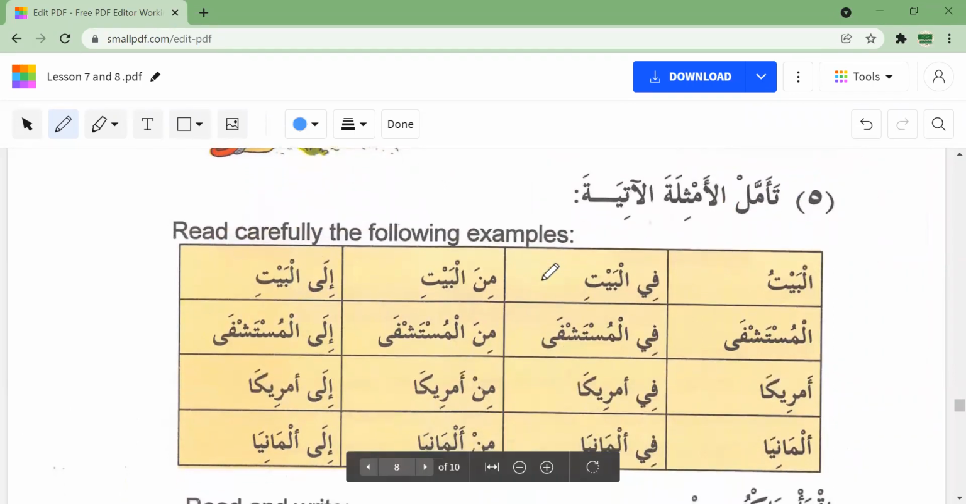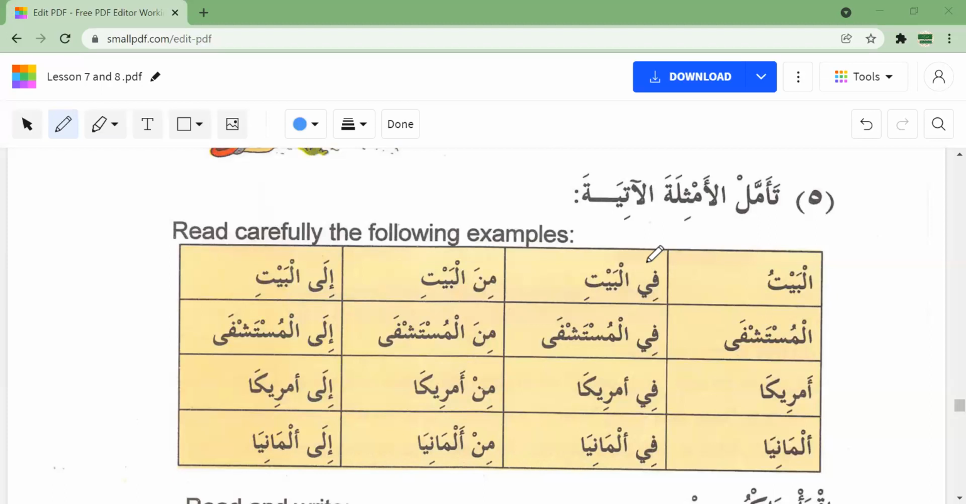So here we have a few examples. This is the word al-baytu. Al-baytu means the house. Okay. And what they are showing us here is that when fi is added in front of al-baytu, fi is a preposition. Fi means in. Okay. So when this is added here, the meaning becomes in the house. Al-baytu is just the house. When we add fi, it means fil bayti, in the house.